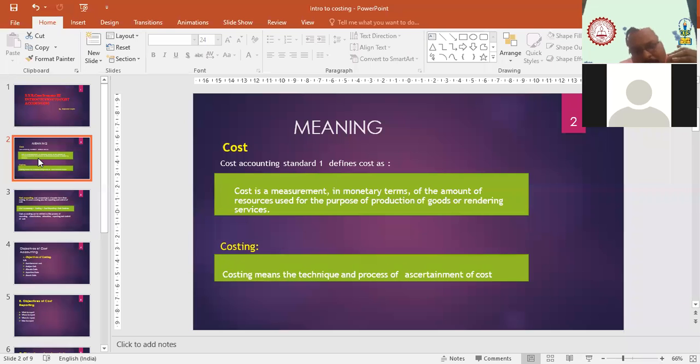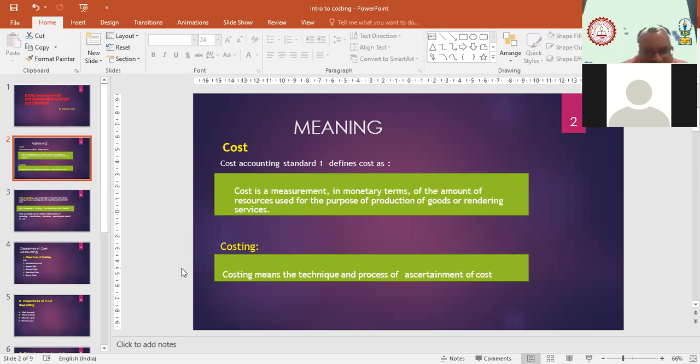What do you mean by cost? So bacha, for this you have to understand: cost is any expense you incur for making a product or for rendering services. Whatever expenses you incur from your pocket, it is a cost in simple language. The definition says cost is a measurement in monetary terms of the amount of resources used for the purpose of production of goods or for rendering services. I hope this meaning of cost is clear to you, bacha. Shall I proceed?